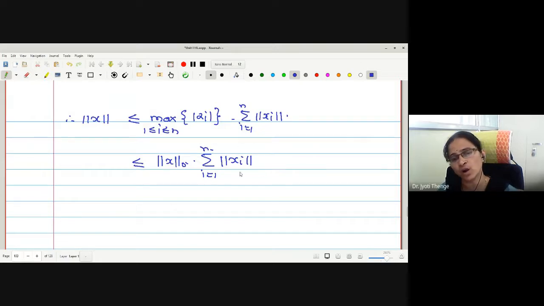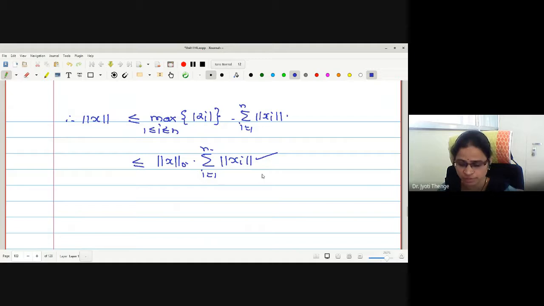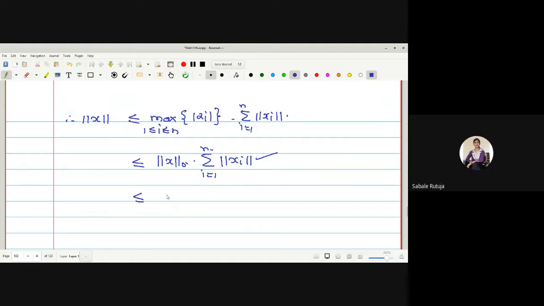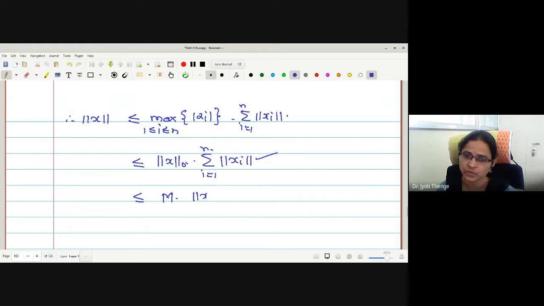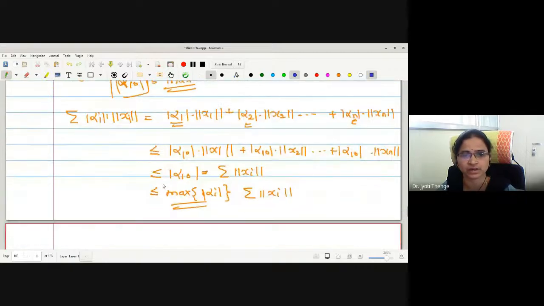Now, whenever we have a norm defined on any xi, what is the value? Norm is a scalar value. What about the summation of scalars? This is also a scalar. We call this a fixed scalar, M. So norm x is less than or equal to M times norm 0 of x, where M is the summation norm of xi, i equals 1 to n. Hence we have proved the right part of inequality number 3. What remains to prove? The left part of the inequality.